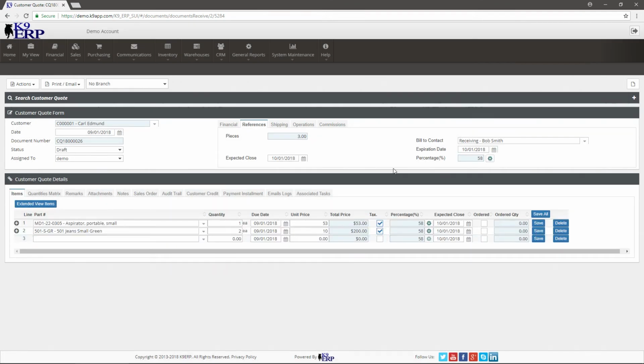So where can you use this information? There's several reports and items within K9 that you can use. If you're using any of our API tools and you create your own graphics, you can use that as well. So there's tremendous capabilities and usefulness to these metrics in there. And again, you can use those in combination with the statuses. So if you want to use a traditional pipeline type of scenario, you can still create the statuses in the workflow and use that. And then you just use the percentages as an additional tool for a bit more detailed information. And as usual, if you have any questions, please feel free to contact your implementer.